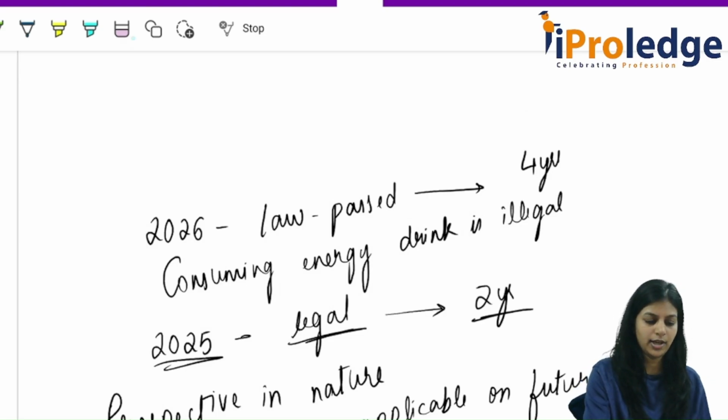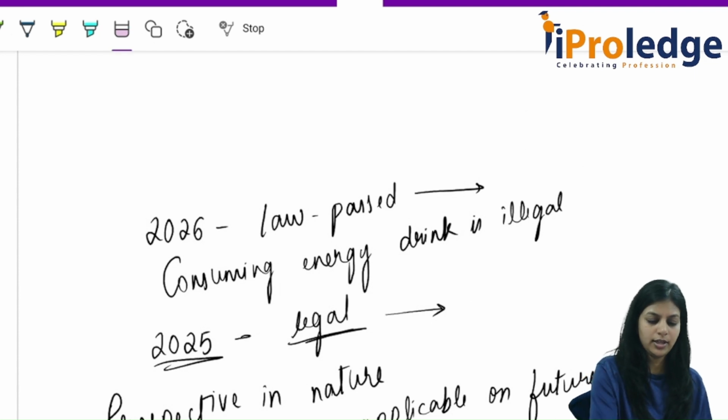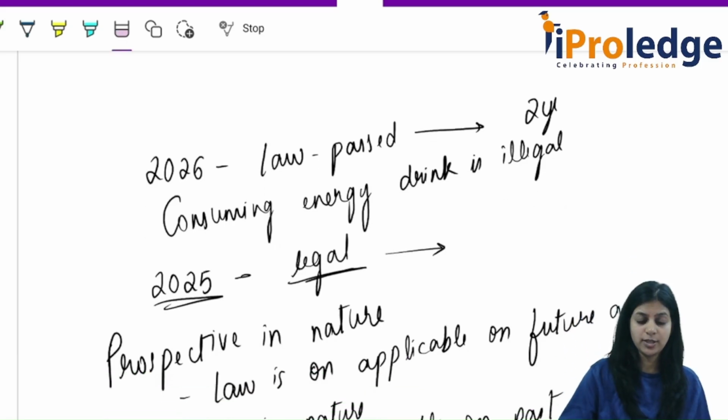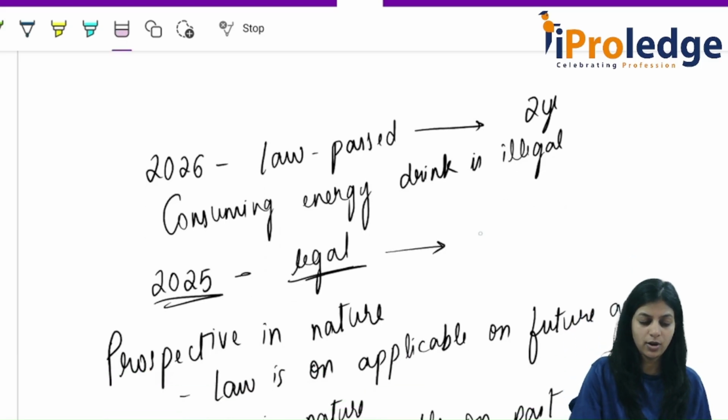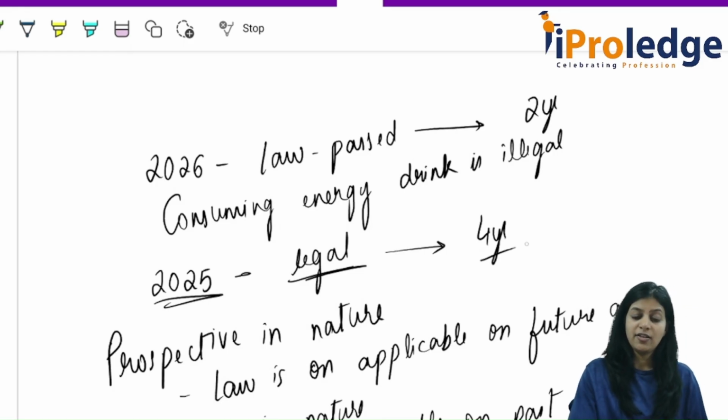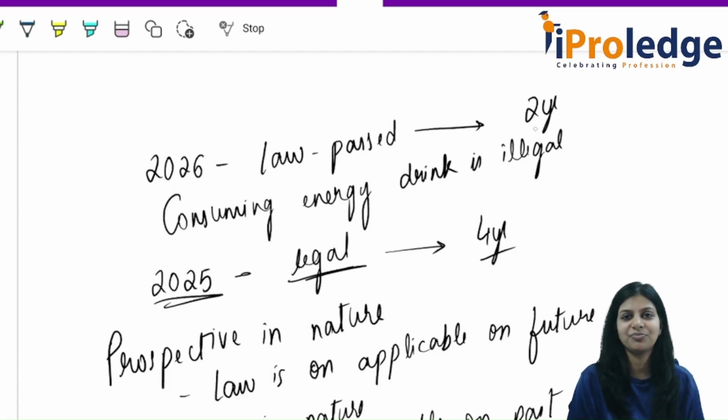No, the other way around. In the year 2026, it is 2 years. That is the current situation as per the new law. In 2025, it was 4 years. Now you tell me, can we go back and reduce the punishment?